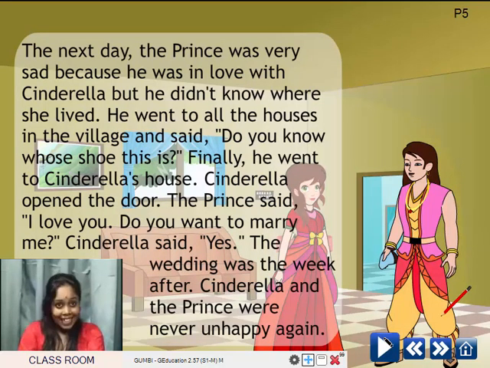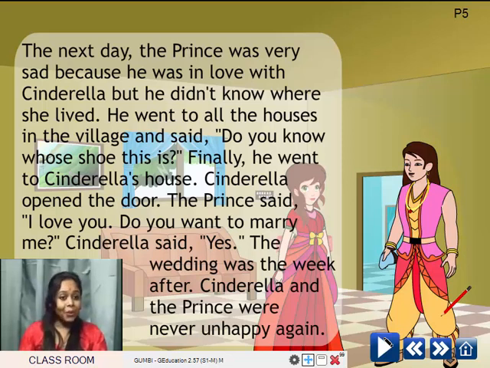Now let's see what happens the next day. The next day, the prince was sad because he was in love with Cinderella. But he didn't know where she lived. He went to all the houses in the village and said, Do you know whose shoe this is? Finally, he went to Cinderella's house. Cinderella opened the door.